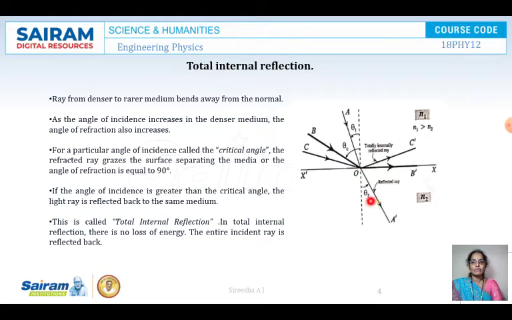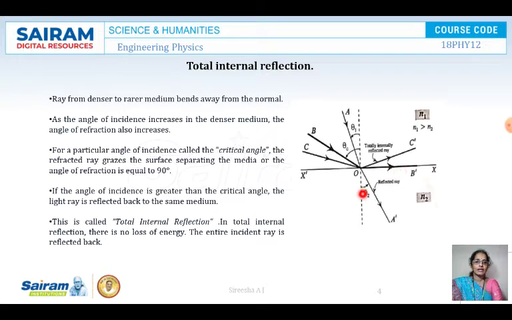When a ray passes from a denser medium to a rarer medium, it bends away from the normal. You can see here that when a ray passes from a denser medium to a rarer medium, it bends away from the normal. Here the angle of incidence is theta 1, and this angle is called the angle of refraction. The ray moves away from the normal.